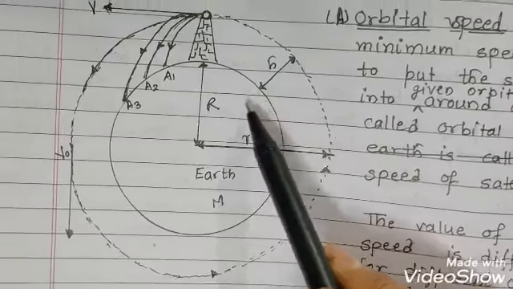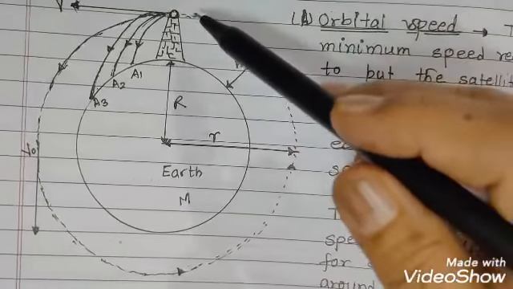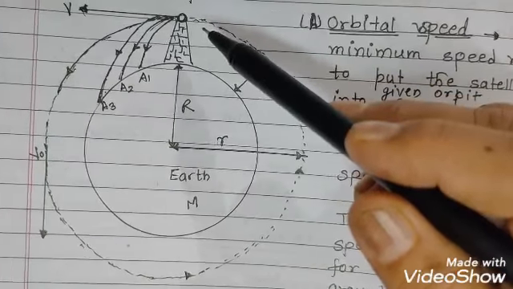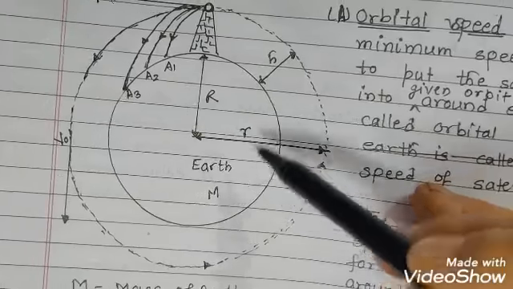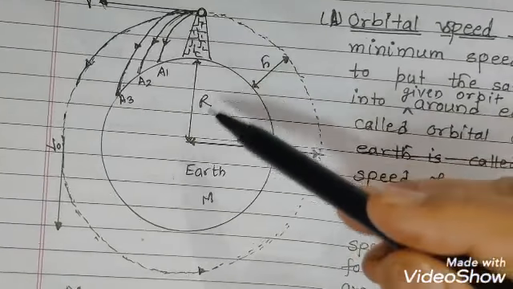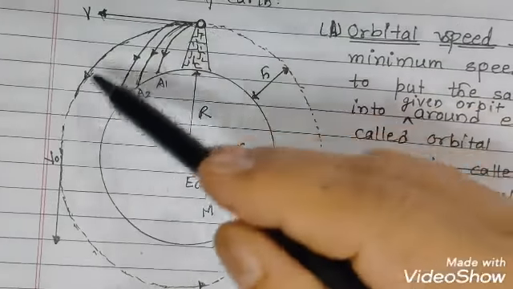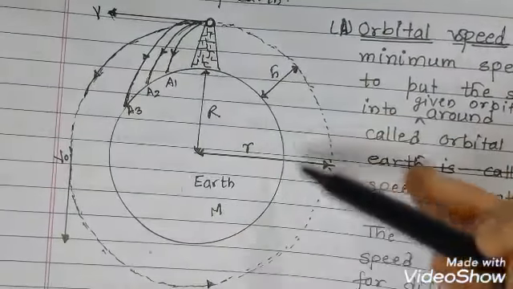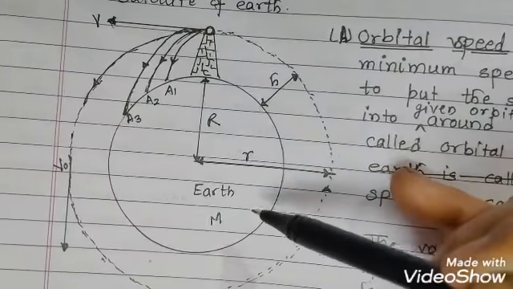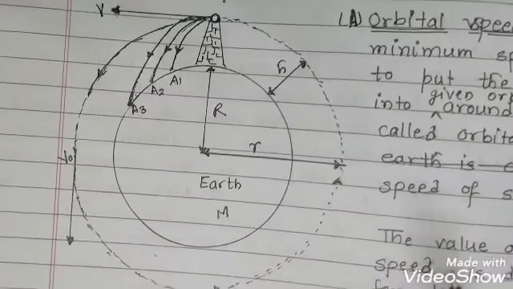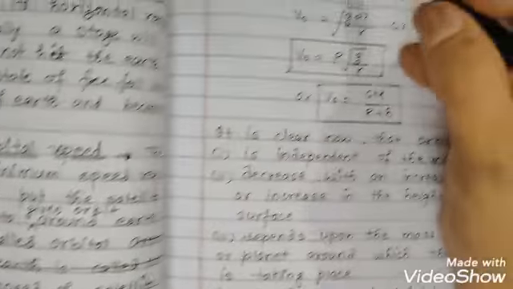Now we'll see in equilibrium the gravitational pull provides the required centripetal force to the satellite to keep it in its orbit. Whatever the gravitational pull of Earth on the satellite is, that will provide the centripetal force to the satellite to keep it moving on this orbit. So the centripetal force must be equal to the gravitational force on the satellite.